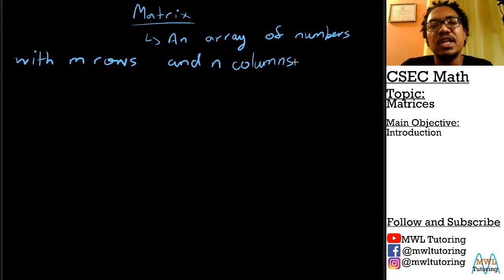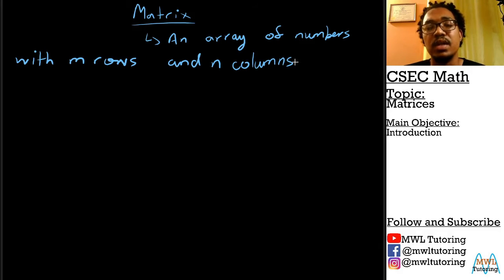This definition looks very formal, right? I don't want to say that we don't care about it, but what is most important is that we understand what a matrix looks like. That's the most important thing.